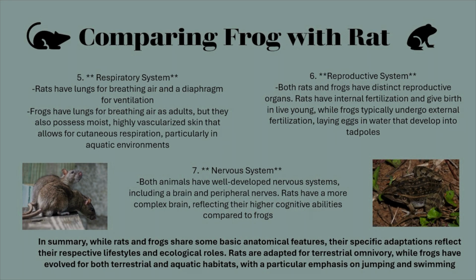Rats have a more complex brain, reflecting their higher cognitive abilities compared to frogs. In summary, while rats and frogs share some basic anatomical features, their specific adaptations reflect their respective lifestyles and ecological roles. Rats are adapted for terrestrial omnivory, while frogs have evolved for both terrestrial and aquatic habitats, with a particular emphasis on jumping and swimming.